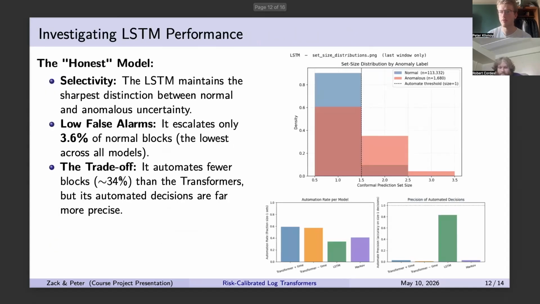Okay. So investigating the LSTM model, here we see a concrete graph of the normal contrasted with the anomalous sequences. We see that the normal sequences almost always have a prediction set of size 1, while the anomalous ones might have 2 or 3. So it escalates on those only. And we also see that the automation precision for the LSTM model is much higher, which we also think is because the LSTM model performs better under label shift, because it compacts the context much better than the transformer in our training case.